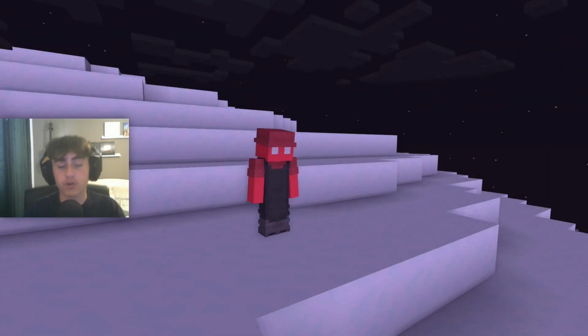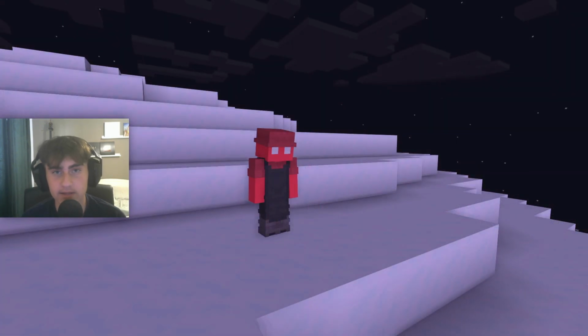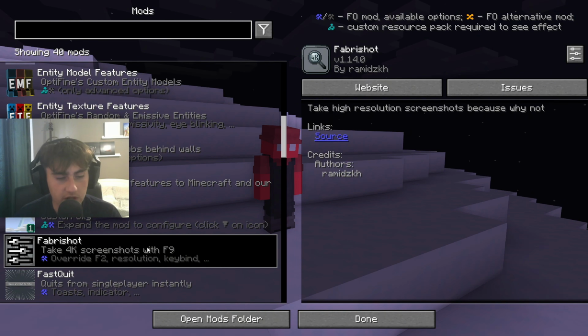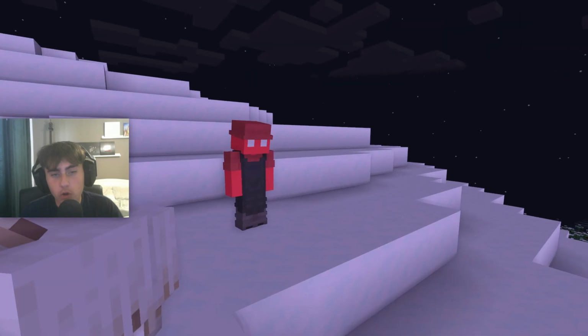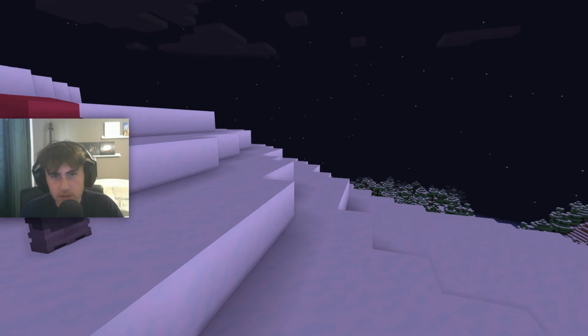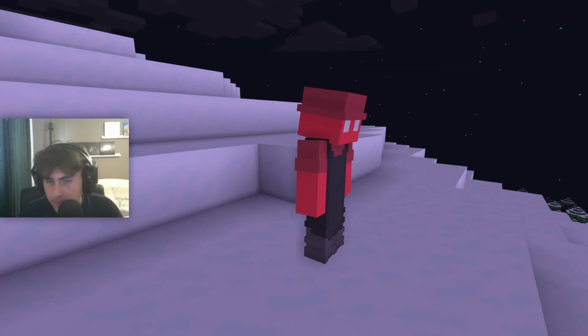And the last thing I want to show you, one of the mods included in the Fabulously Optimized mod pack, is FabriShot. What this mod does, it says right here, take 4K screenshots with F9. Normally Minecraft screenshots are like 720p or 180p, I don't know exactly, but this mod just bypasses that and allows you to get 4K screenshots for thumbnails or whatever you're doing.